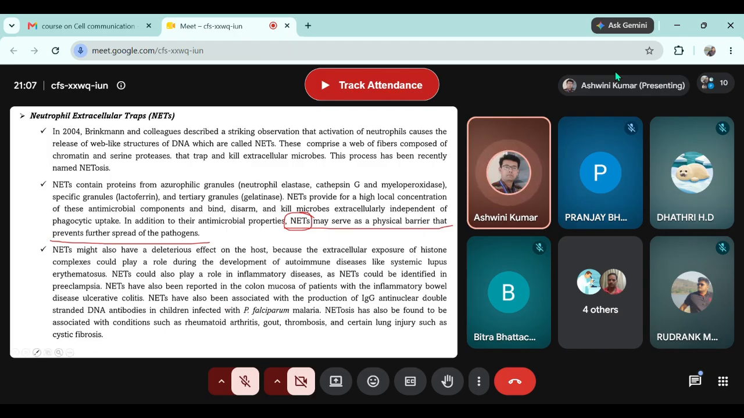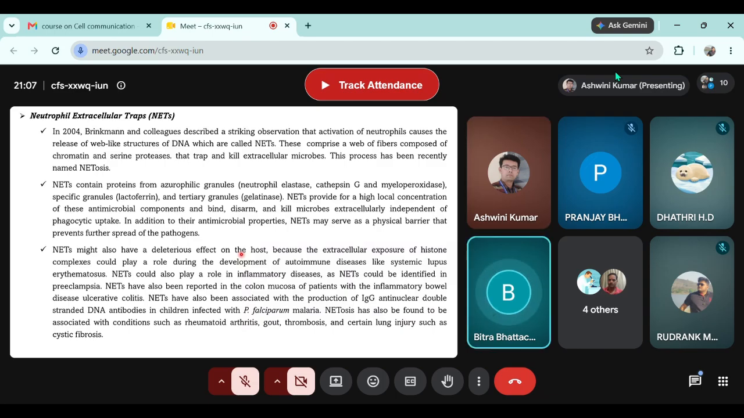Is this slide clear? Any doubt? You may please ask. Sir, I have one doubt. The net you mentioned should be cleared by macrophages, right? So why is there a chance of prolonged exposure?